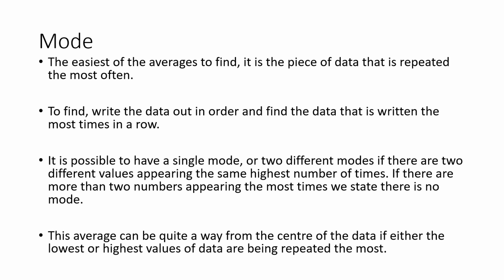It is possible to have a single mode, which is the one number that's repeated the most often, or you can have two modes. Two modes mean that there are two numbers that are repeated the same number of times and more often than any other number in the data set. If, however, there are three or more pieces of data that are repeated the same number of times, more than any others, we would not say there are three modes, we would say there are no modes.